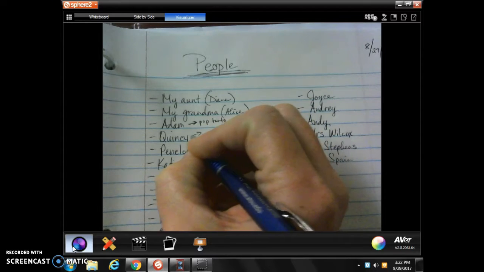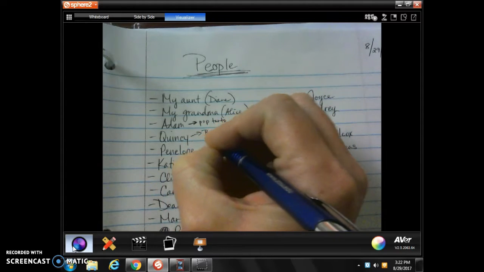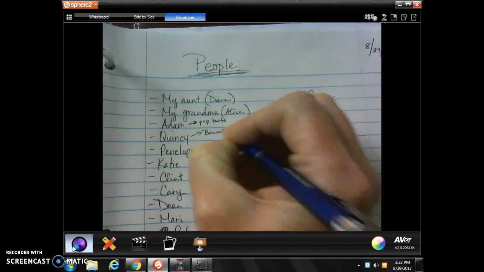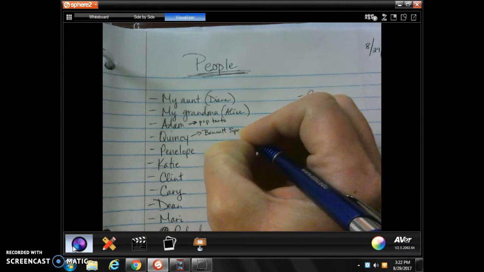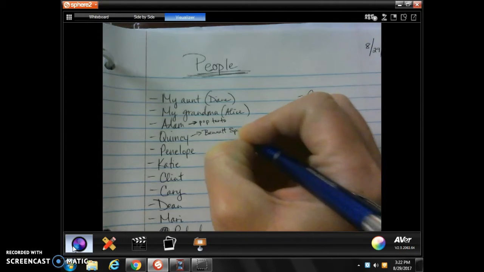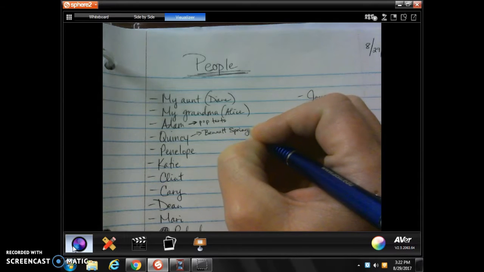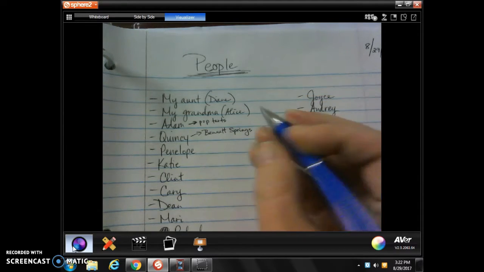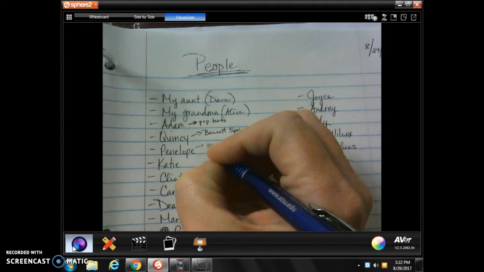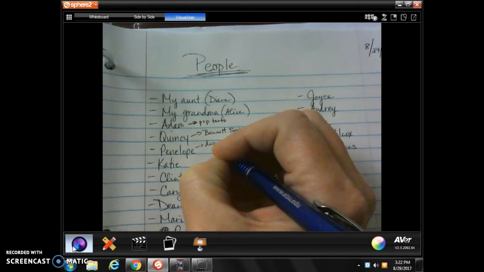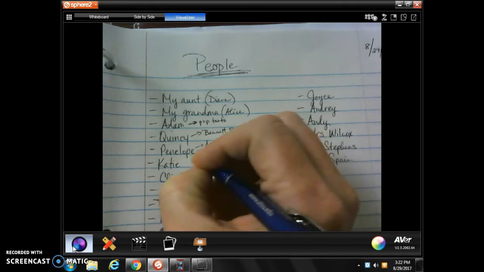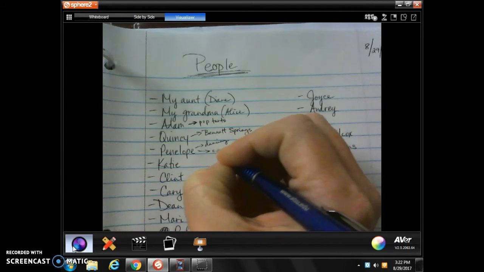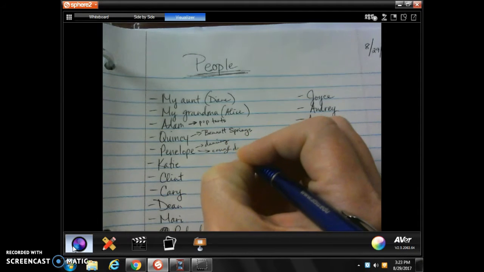For my Quincy, I have a story about Bennett Springs that has to do with Quincy. I'm going to write Bennett Springs out next to that so that I can remember that I've got a pretty good story that has to do with Quincy and Bennett Springs. Penelope, I've got a story about dancing, and I also have a story about cough drops that have to do with Penelope.